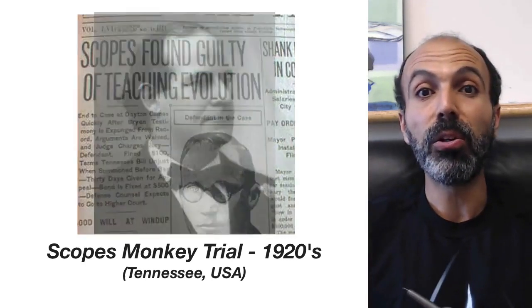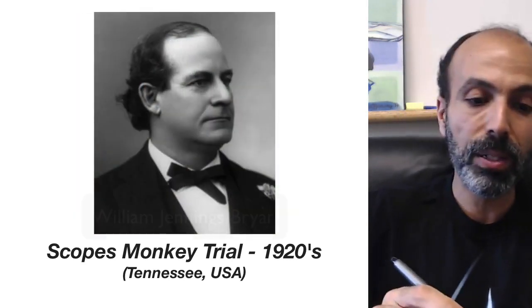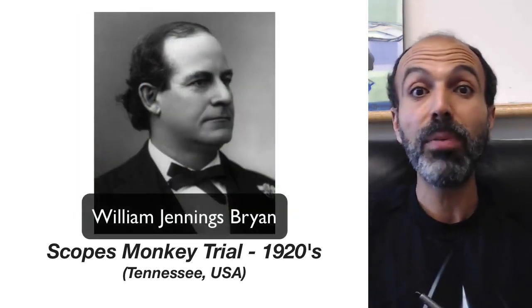Now, the prosecutor, the person who was basically trying to send him to jail, was William Jennings Bryan, who had previously run for president of the United States. He was extremely disappointed. He lost his chance to give a very impassioned speech against evolution. So this was a big victory.